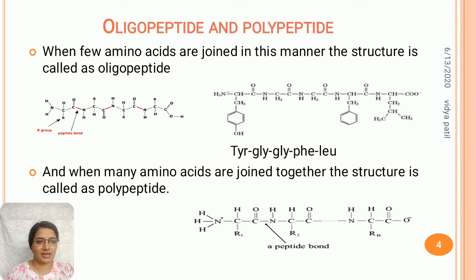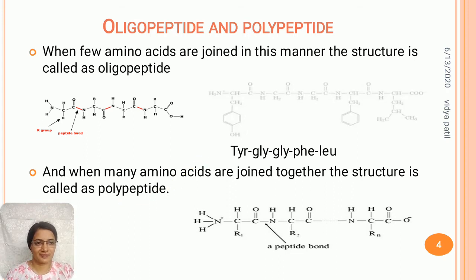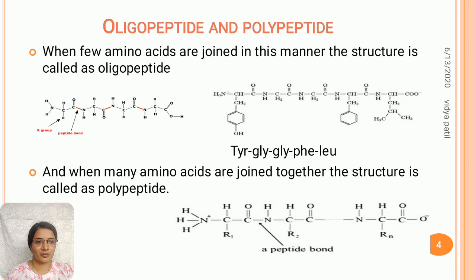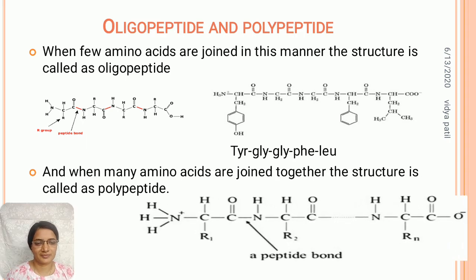In this example, R1 amino acid, R2 amino acid are joined by the peptide bond. R1, R2, R3, R4, in this way Rn, means more than 10 amino acids are present in the chain. These chains are referred to as polypeptide chains. Oligopeptide, polypeptide.